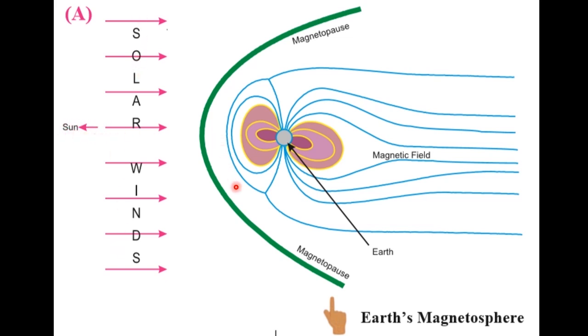So the magnetic field thus developed is called the magnetosphere. It is not a layer, but it is known as the most important sphere of the earth, and it is the fifth sphere of the Earth. It is known as Earth's magnetosphere.